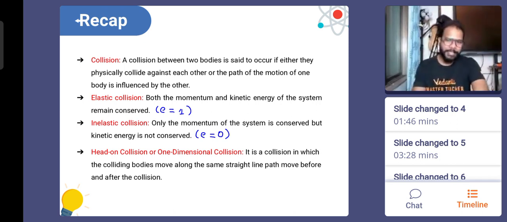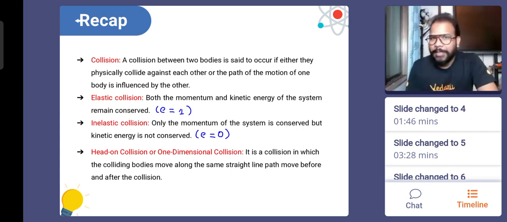Yes, we are studying it because momentum remains conserved. So this is from the JEE point of view that you will always remember. Then we spoke about the different types of collisions called elastic, inelastic, and partially elastic collision. The entire game is of this value e, the coefficient of restitution. In the case of elastic collision, the value of e is 1, which suggests that the bodies, when they deform during collision, will regain their shape 100%. So momentum is conserved, kinetic energy is conserved, and the bodies also regain their shape completely.